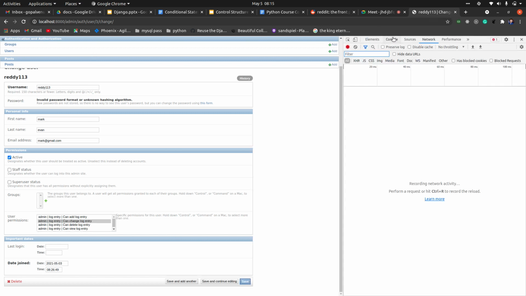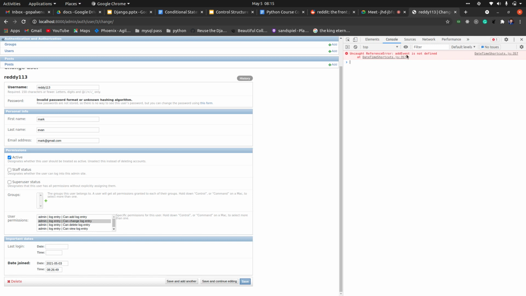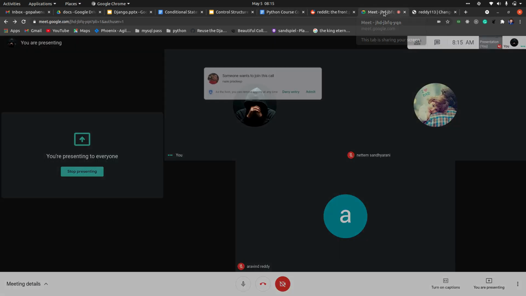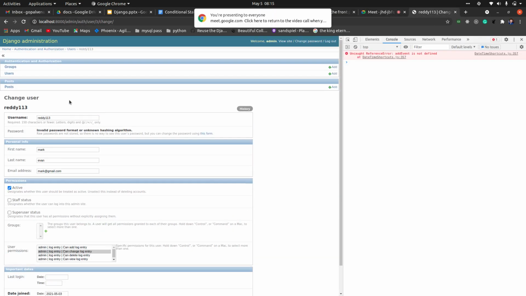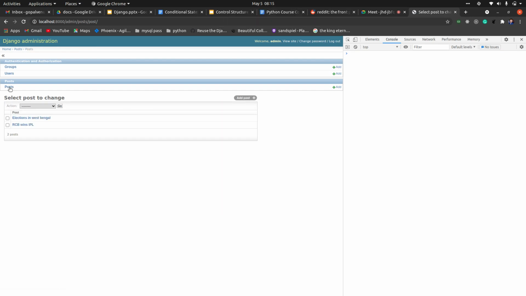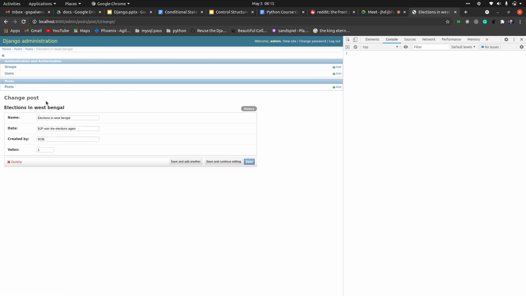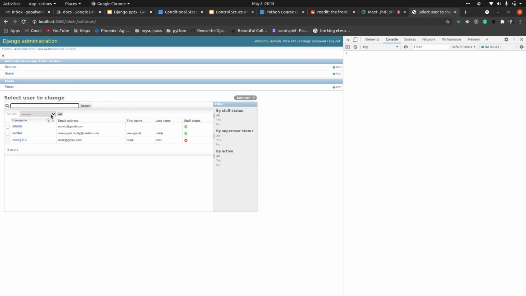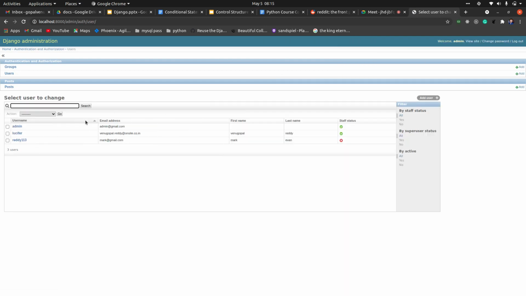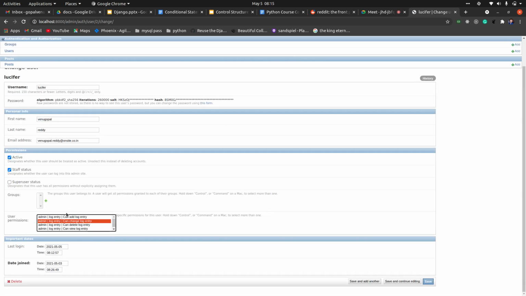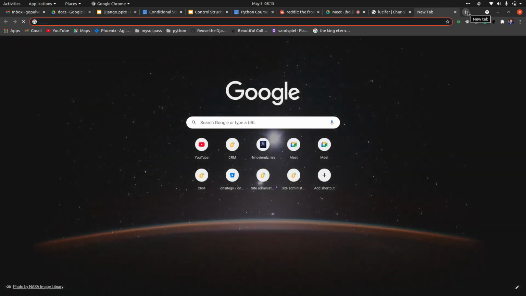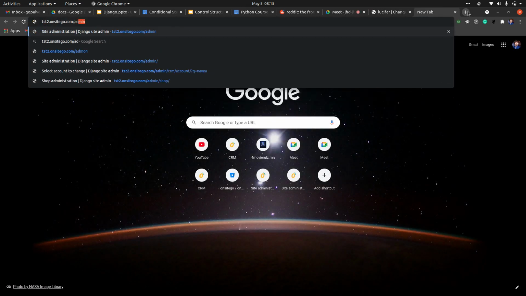Let me check what's happening. Add event is not defined. Some random error. So we'll have to see why CSS is not being loaded, but just remember that whenever you go into a user like this, I have to give the permissions for him to view all the things, then only he will have the access to open that page or check those things. Let me open a different admin and I'll show you from there.